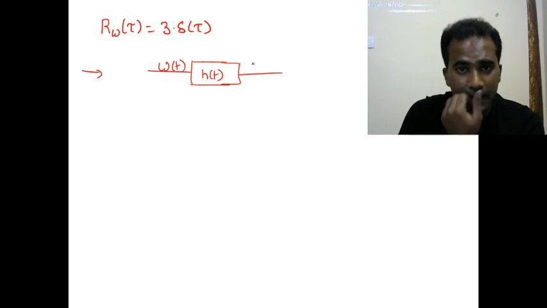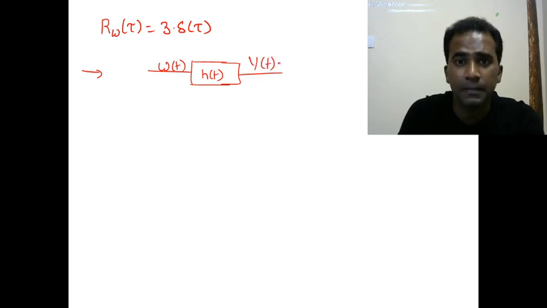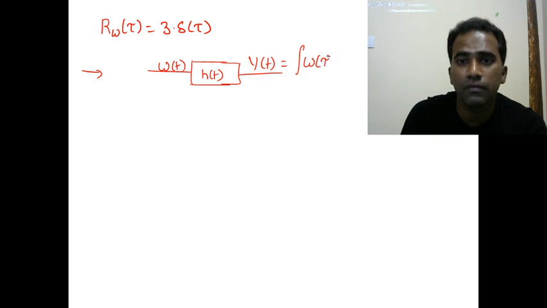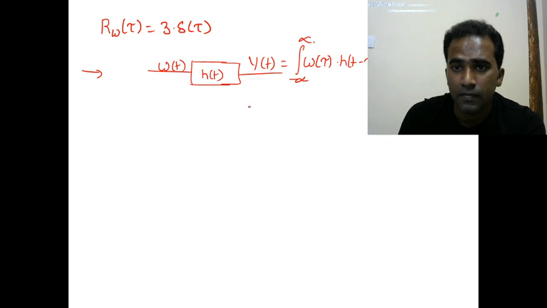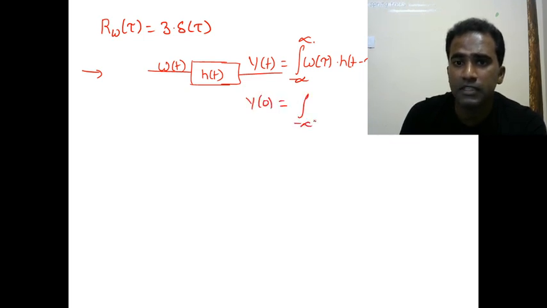So let's say y of t is equal to the integration of W of tau into h of t minus tau d tau, limits from minus infinity to plus infinity. You can understand it this way. And if you put t equal to 0, y of 0 is the integration from minus infinity to plus infinity of W of tau into h of minus tau d tau.